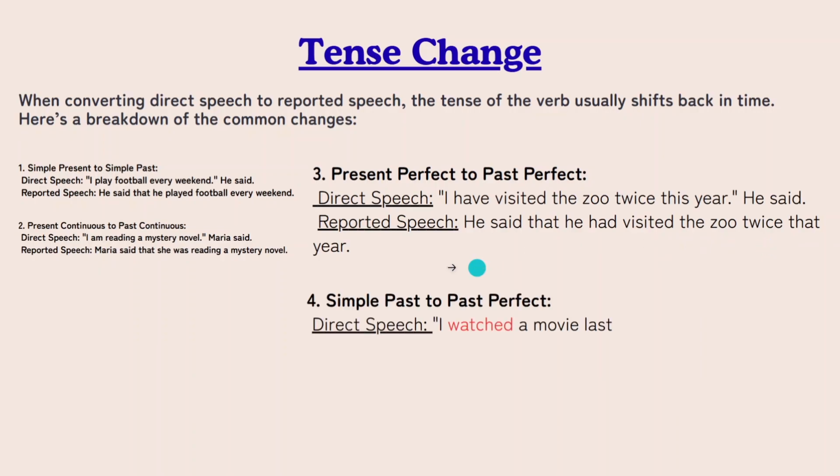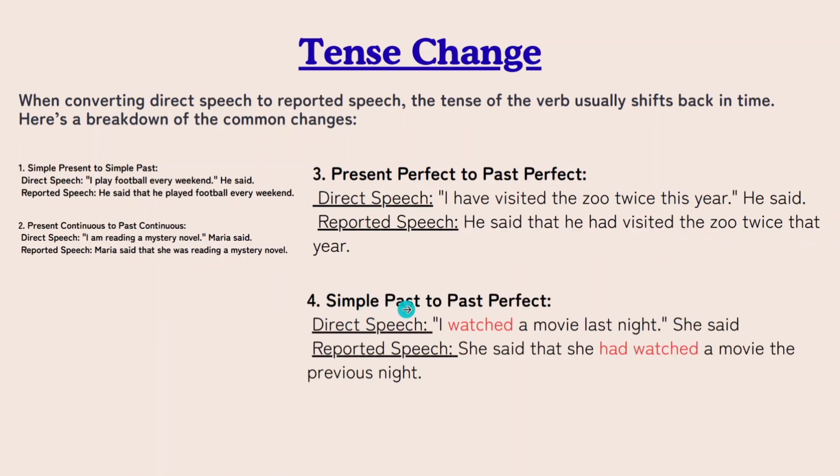And the last one, if you have the simple past, change it to once again past perfect, as we did for the present perfect. It means we have to use had V3, right? So "I watched a movie last night," change it to that she had watched a movie the previous night.